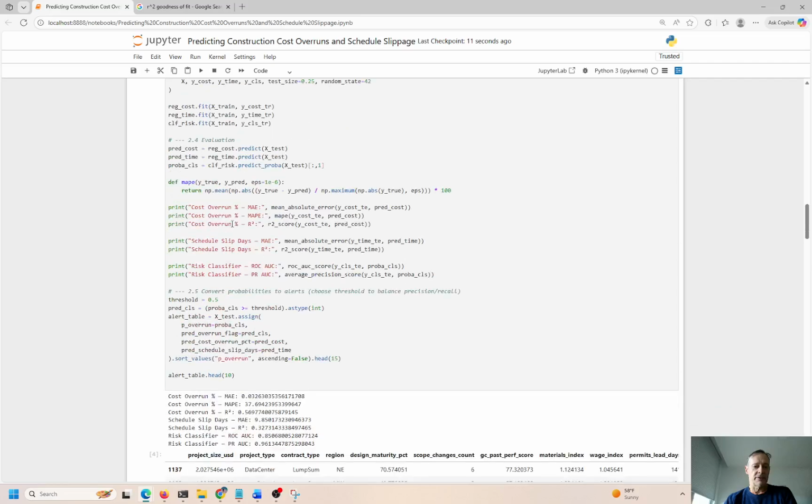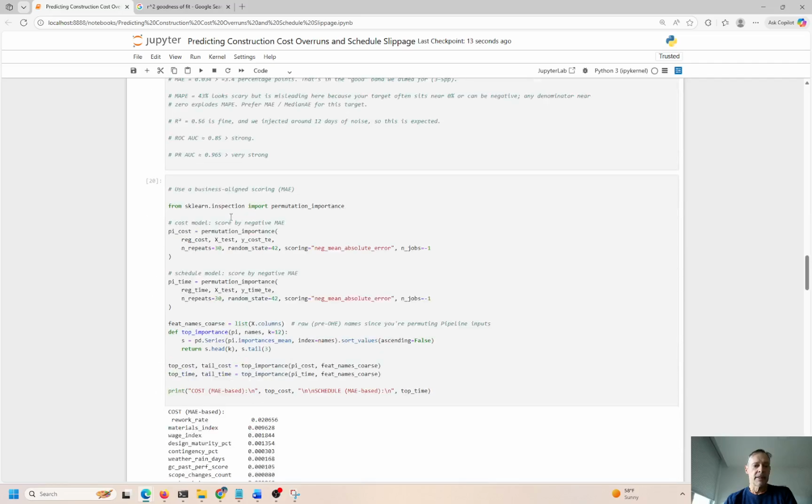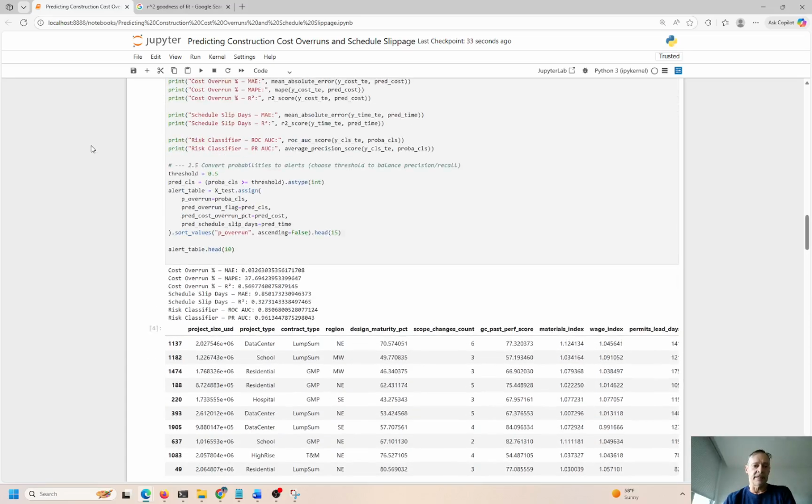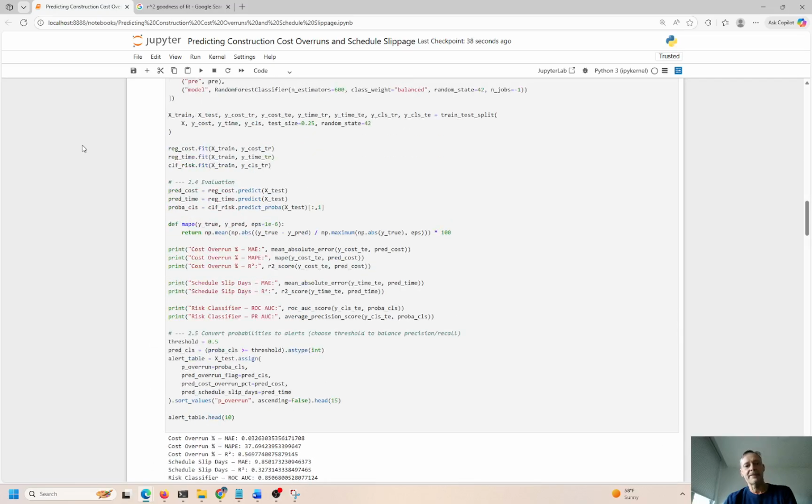So I had to refresh here. I lost my view. Okay, so get the view back. So the business aligned scoring is the MAE. This is the mean average error, and we're looking at the overall predictions based on the inputs that we fed into the model and the outputs. Again, the independent variables are the inputs, so any kind of X variable is an input. The dependent is the target variable that we're trying to predict.